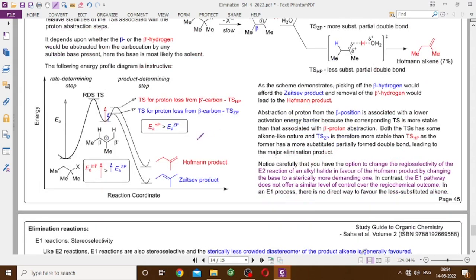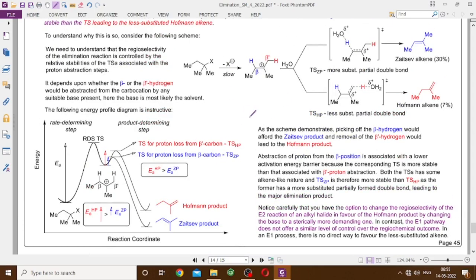Here, that option is not available to you. You cannot change the regioselectivity just like you did in the E2 reaction by changing the base size, because the base has no role here, and you cannot possibly have a strong base in the reaction medium and then hope that the E1 reaction will proceed. If you have a strong base, then the reaction will actually take the course of an E2 reaction.